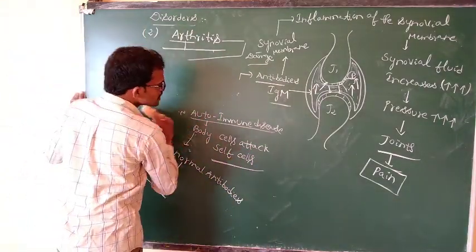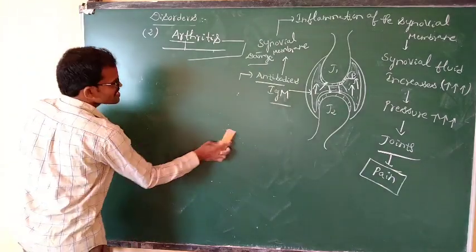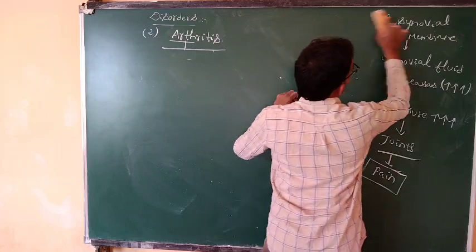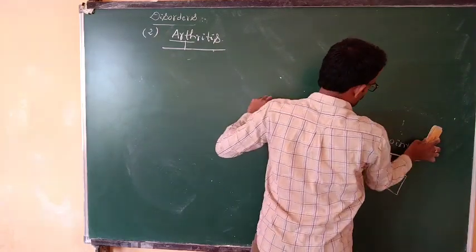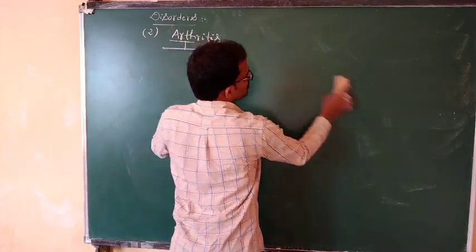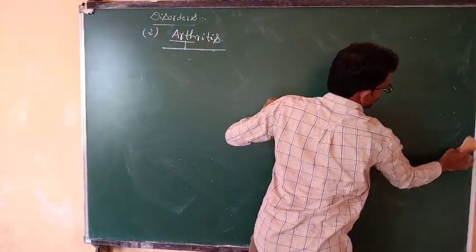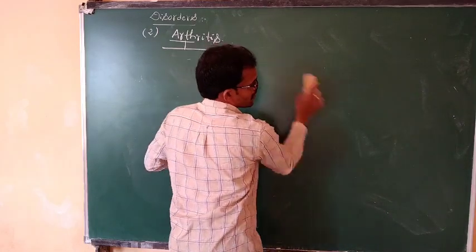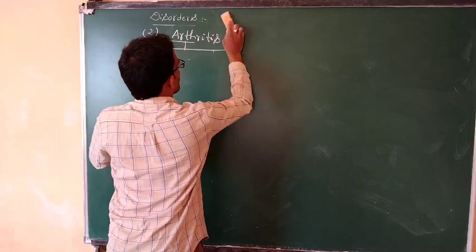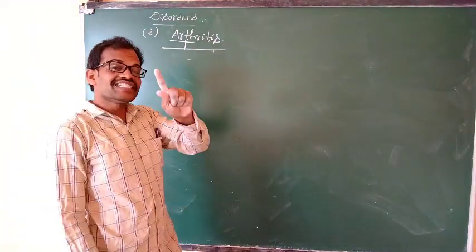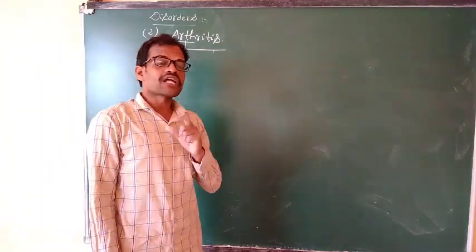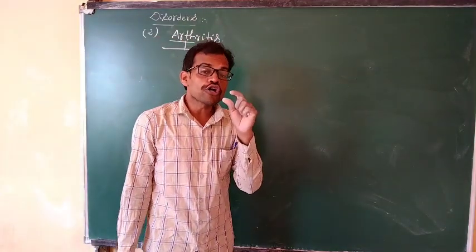Coming to the third arthritis. It is present generally in many people. Nowadays many people are suffering from the third one. What is the first one? Osteoarthritis, the age-related arthritis. The second one is rheumatoid arthritis, the autoimmune disease.